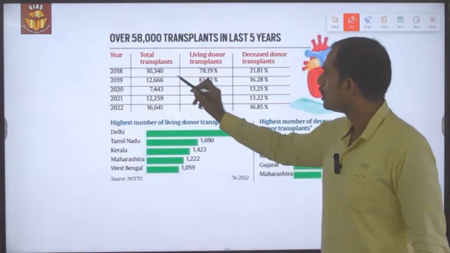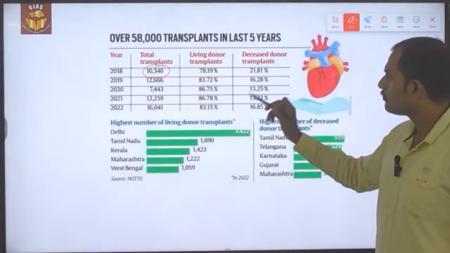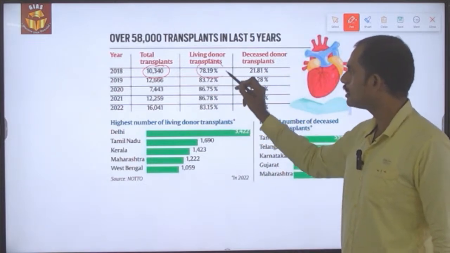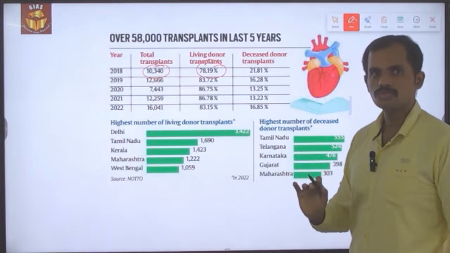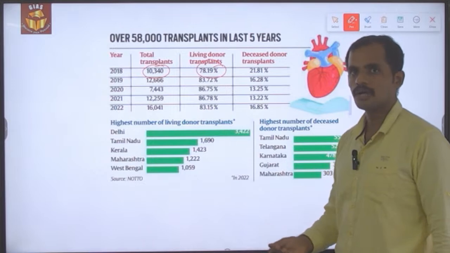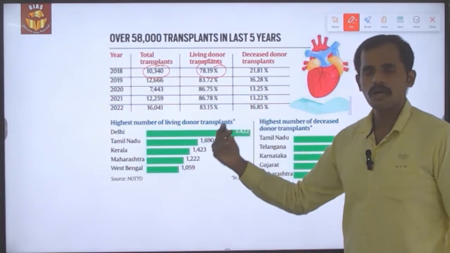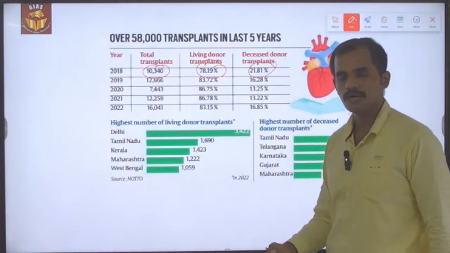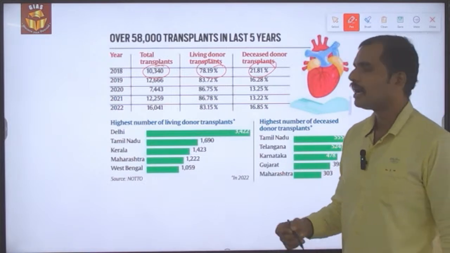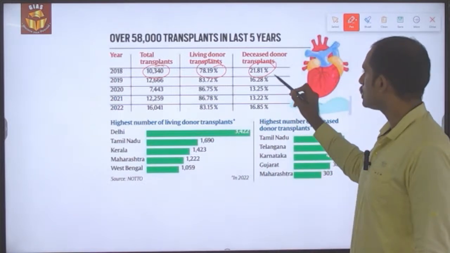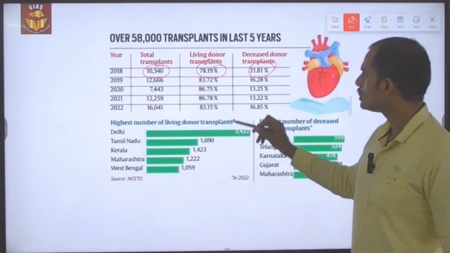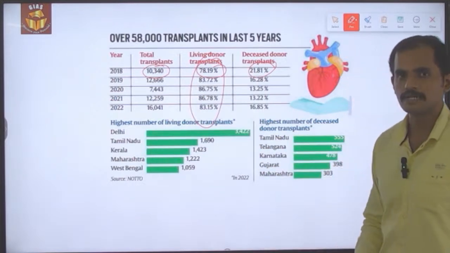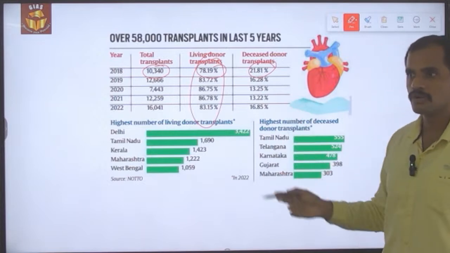So out of the total 10,340 transplants that happened during 2018, the living donor transplants, that is those people who haven't died but have donated their organs to other people, are 78.19%, and then deceased donors, that is those people who have died and donated their organs to other people, are 21.81%. And we could see that in the last 5 years, that is from 2018 to 22, the living donor transplant is way higher when compared to the deceased donor transplant.